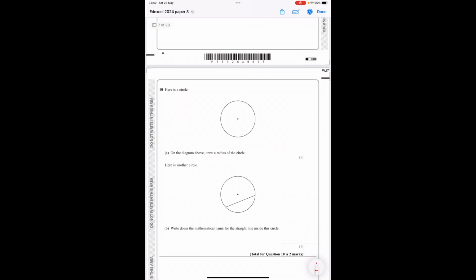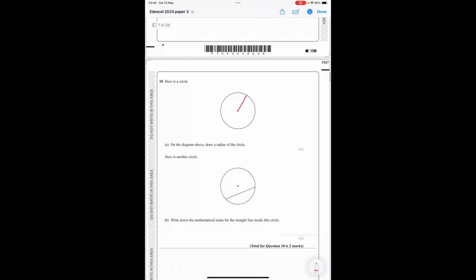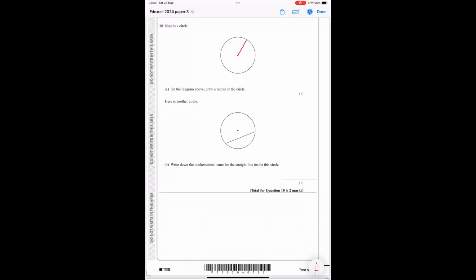Here's a circle. On the diagram, draw a radius. So the radius goes from the centre to the outside. Here's another circle. Write down the name for the straight line inside this circle. So this line here is called a chord.